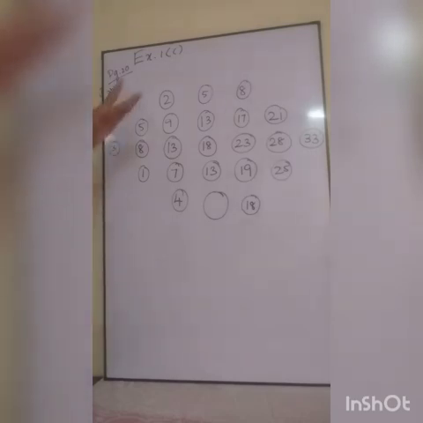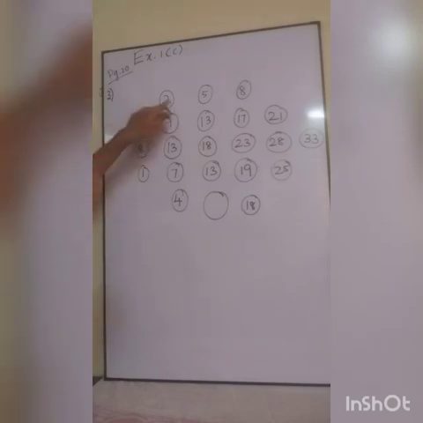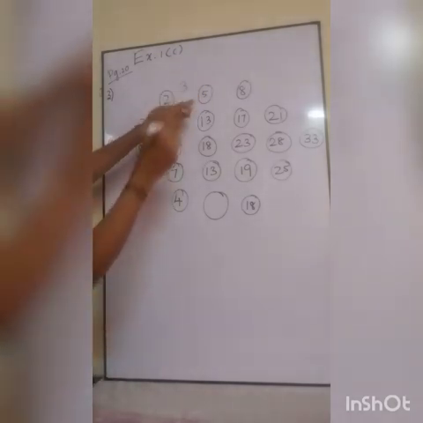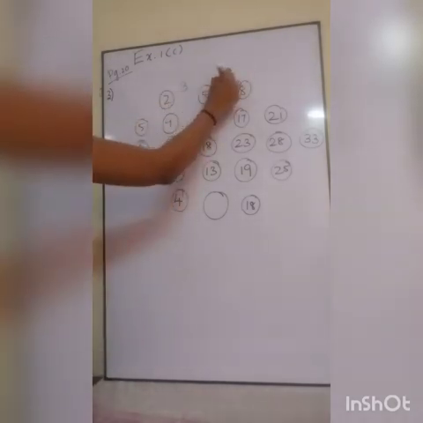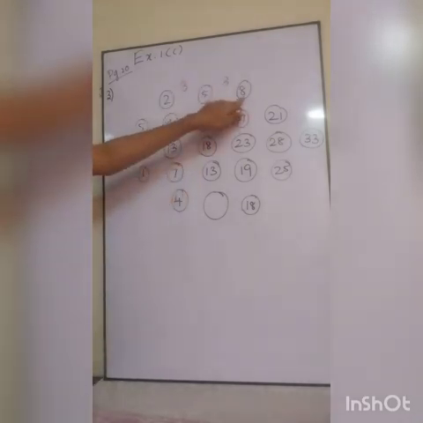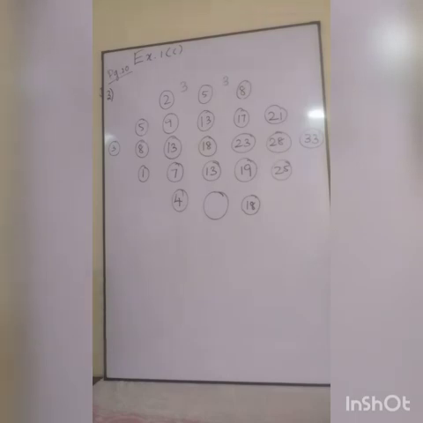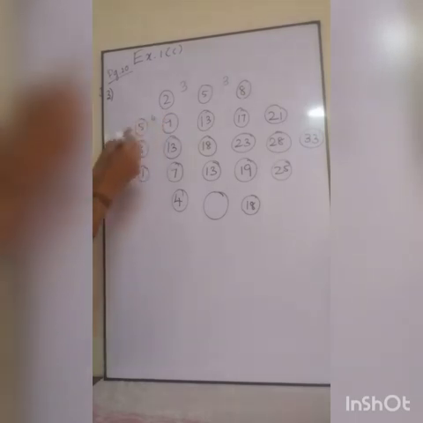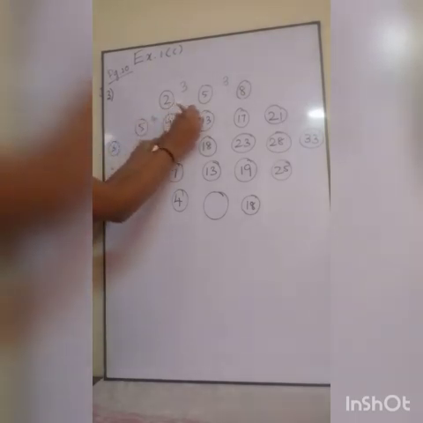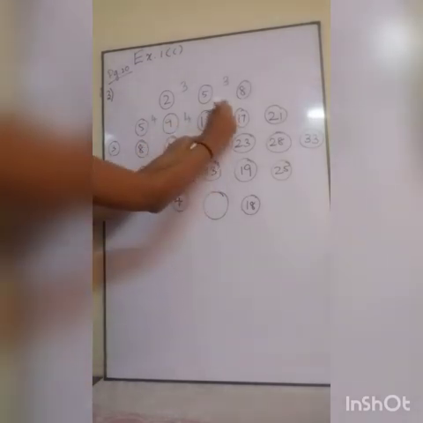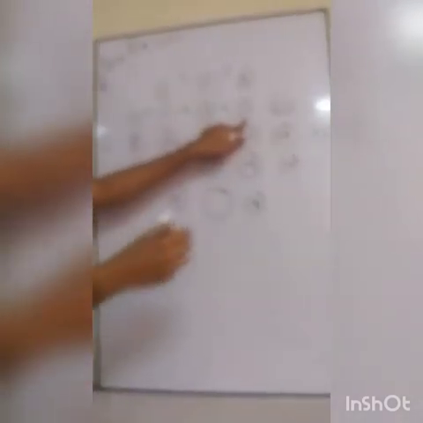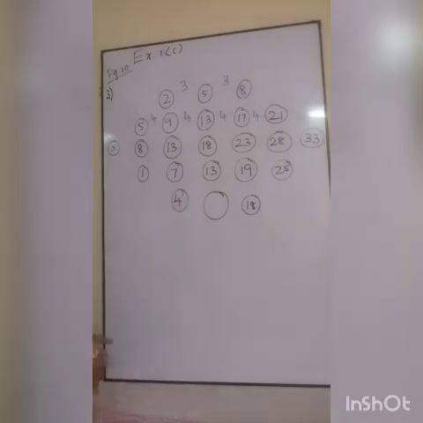So what the trick is, listen: 2 plus 3, 5. 5 plus 3, 8. Next, 5 plus 4, 9. 9 plus 4, 13. 13 plus 4, 17. 17 plus 4, 21.